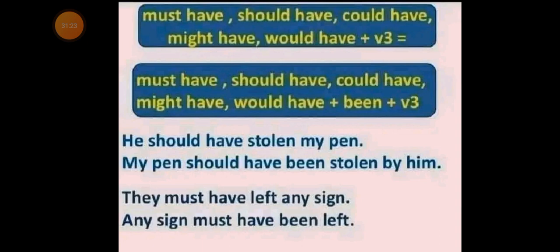In the passive formation, it becomes: my pen should have been stolen by him. Now he changes to him, and the pen, which is the object in the active voice, becomes the subject in the passive voice.